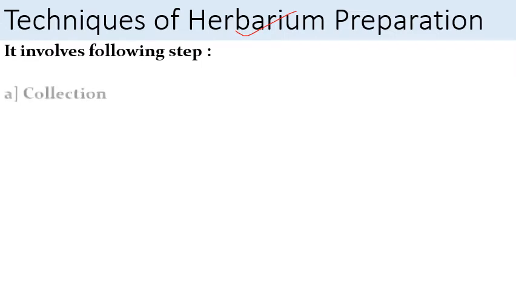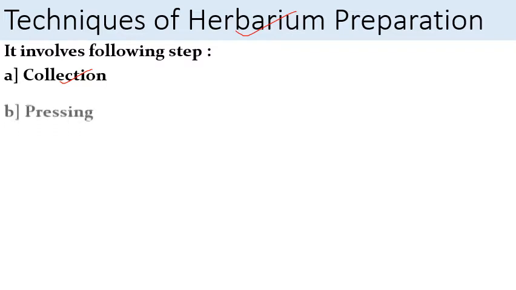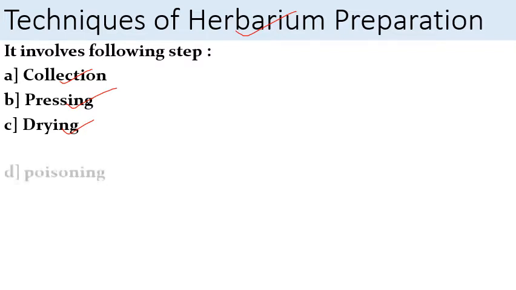Next comes techniques of making herbarium, how herbarium is prepared. So it involves the following steps. First one is collection. In this step, we collect the plant material from various locations. Then second is pressing. It involves proper pressing of that material to make it dry. Third one is drying. It is the drying of those specimens by using certain newspapers, blotting sheets, or some artificial methods of drying like oven and open sunlight.